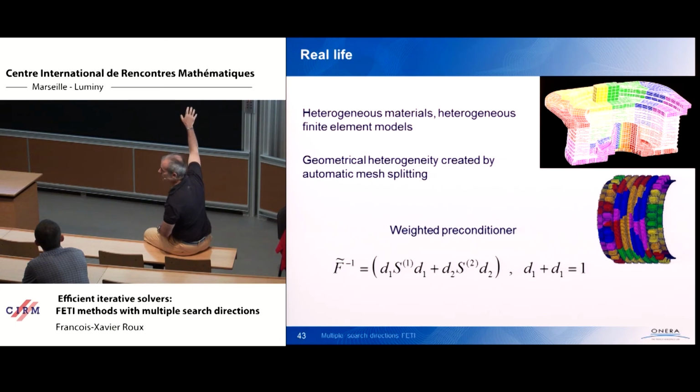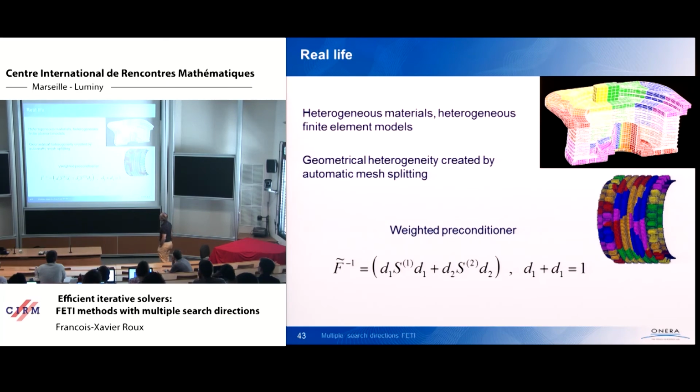So composite materials, strange shapes, thin structures, and so on. So we have very heterogeneous finite element models, and furthermore, the mesh splitting can also create ill-conditioning if it creates a geometrically insane shape, and that sometimes happens.